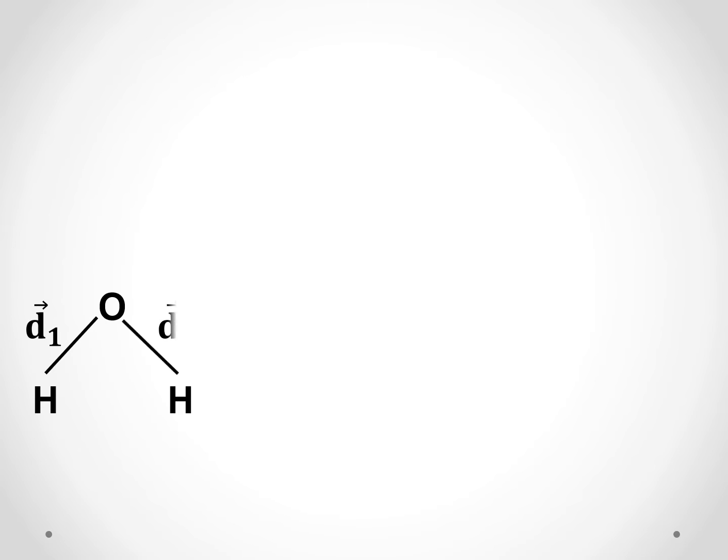There is a dipole in one direction, there is a dipole in another direction, D1 and D2, and the resultant dipole D1 plus D2 is in this direction. Since this has a bent structure and dipole is a vector quantity, there will be a resultant dipole in this direction.